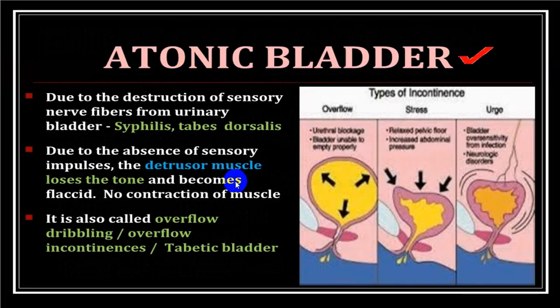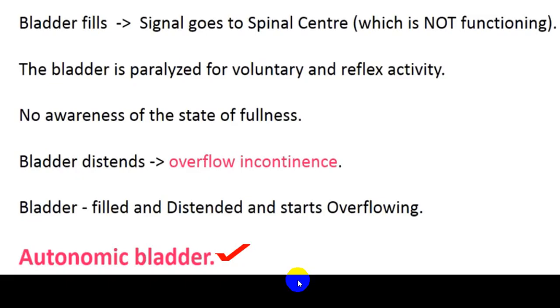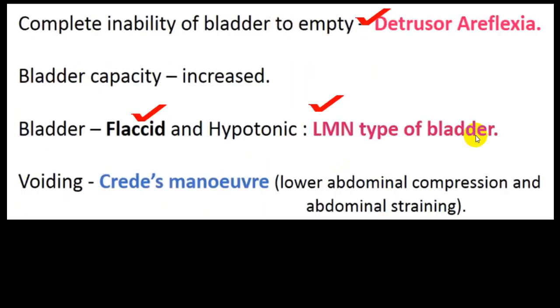It is also described as an atonic bladder, automatic bladder, and there will be overflow incontinence. It is also called detrusor areflexia, flaccid or hypotonic bladder or lower motor neuron type of bladder. And you can void urine by Credé maneuver, that is compressing the lower abdomen and straining by compressing the abdominal muscle, that is diaphragm, abdominal muscle and pelvic floor, that is Credé maneuver.